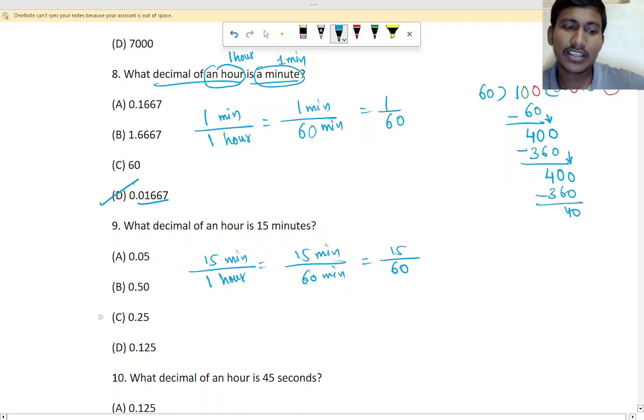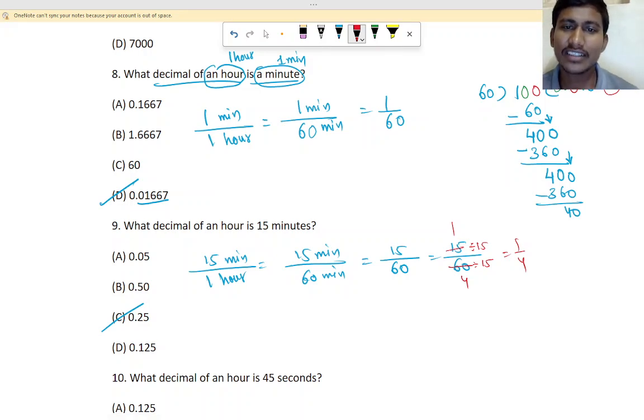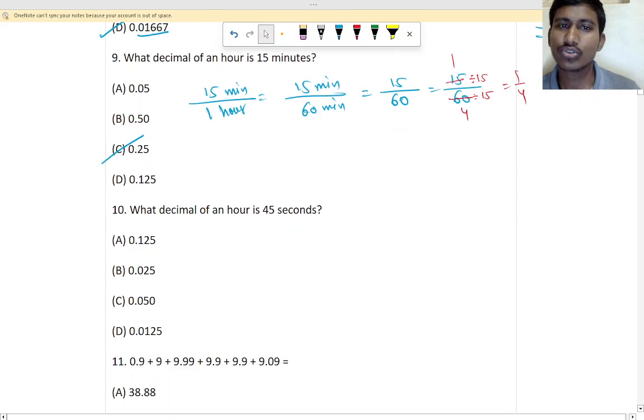So it will be 0.25 answer, right? So you can divide with 15. 15 divided by 60 means 15 table, right? 15 ones are 15, fours are 60, so it will be 1 by 4. 1 by 4 means you do the point and you will get the answer. Okay, got it? So do that like that.